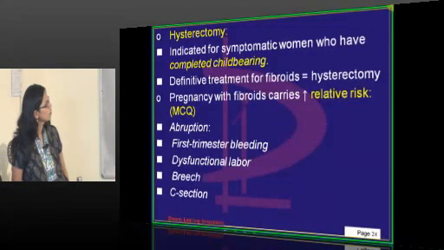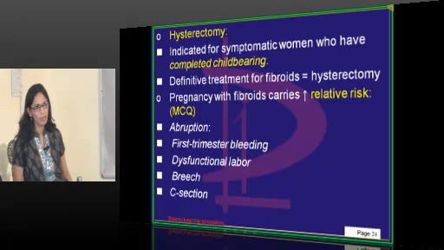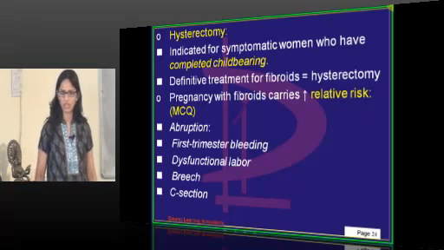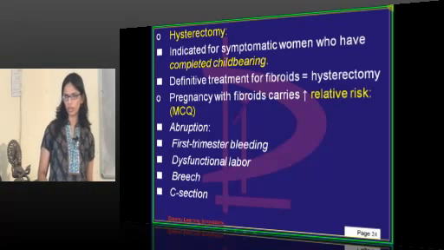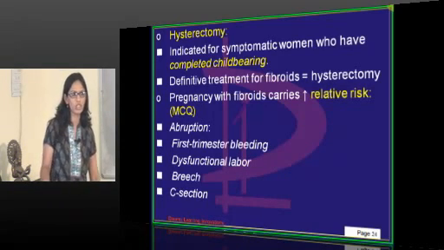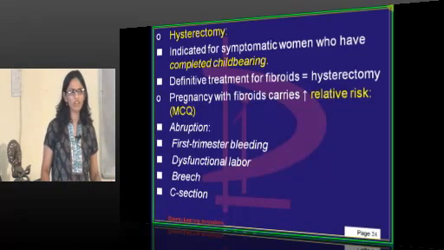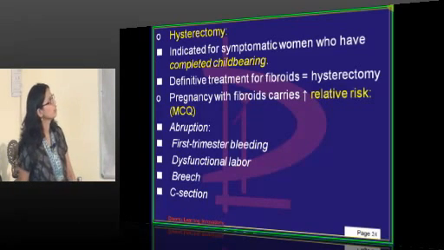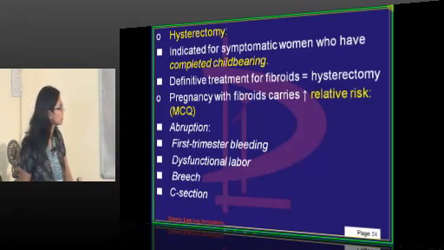Hysterectomy. Obviously, if the patient has completed childbearing, she doesn't want that uterus to be retained. Even if she is 40 years of age, max to max at the age of 38, if she doesn't want to retain her uterus, you can remove it. It's not like that at 38 she is reproductive. If she says no, I have completed, I have 2 children, she is a 38-year-old and wants to remove it, you can remove it. Definitive treatment for fibroid is obviously hysterectomy.